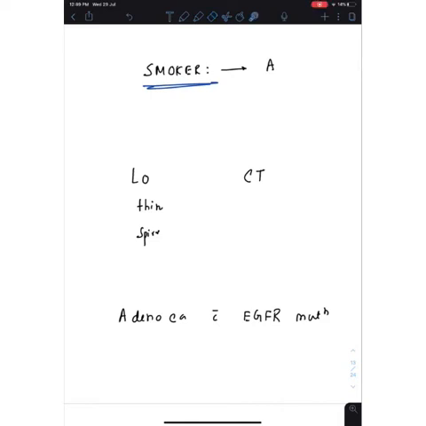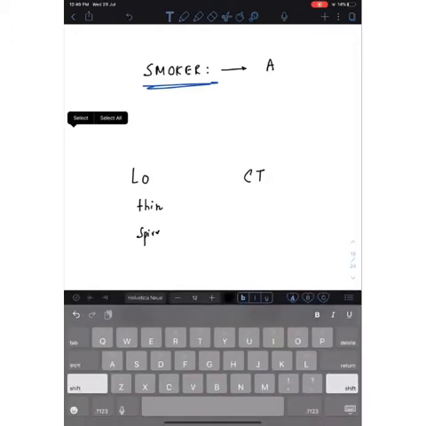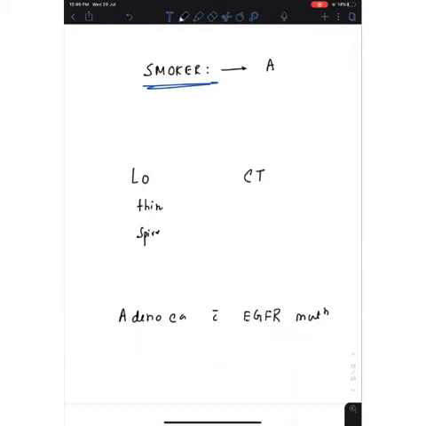Now come to a very short topic on lung cancer, because it's not a part of medicine basically. Yes, it's part, but it's mostly seen in pathology and all. But I want to tell all know the smoker. It is associated with lung cancer, and it is associated with adenocarcinoma. So adenocarcinoma is a cancer that is associated with the lung, with smoker.